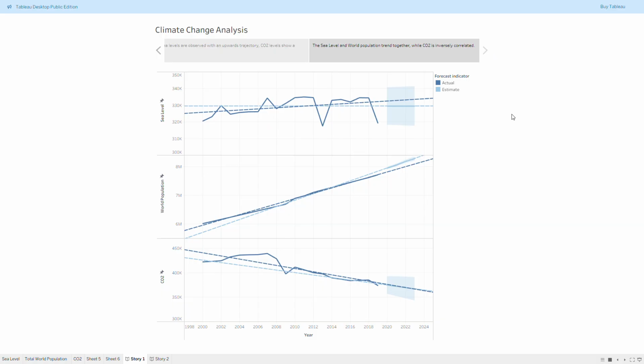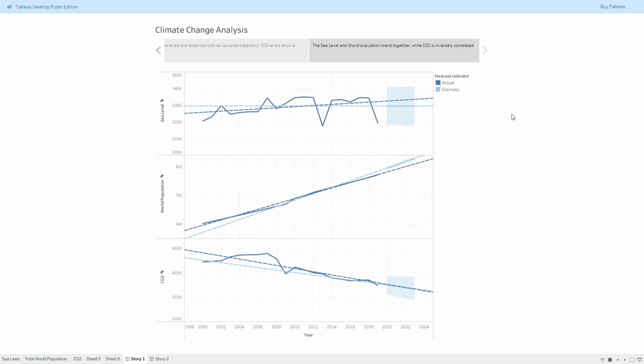We can see that population and sea levels trend together in an upward trajectory. CO2, on the other hand, has a downward trajectory. However, correlation does not quite equal causation. Therefore, we cannot establish that the rise in world population has any effect on the sea levels or CO2.